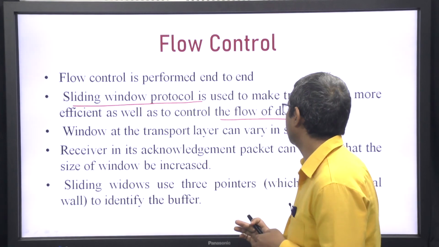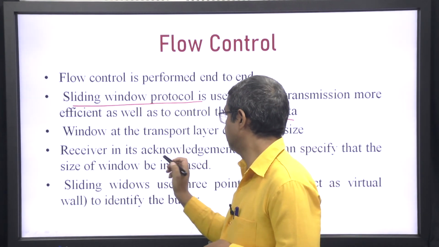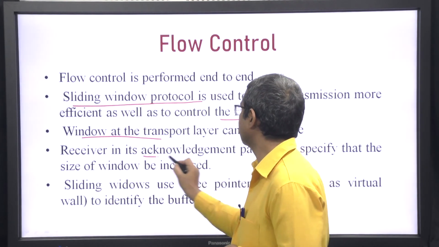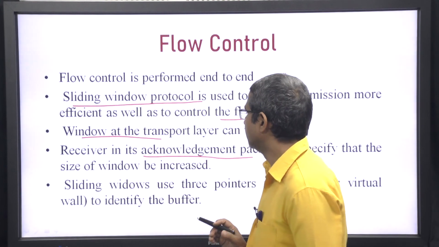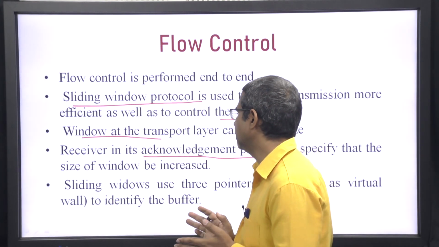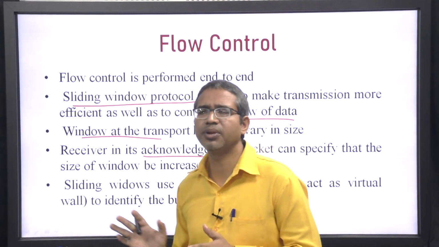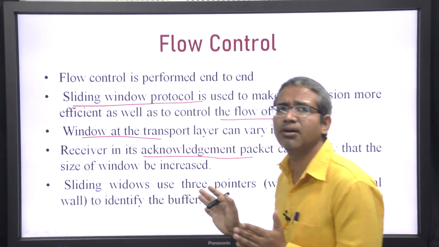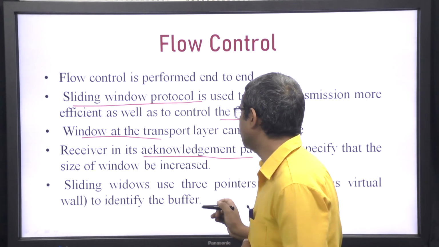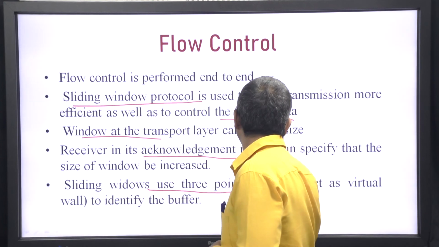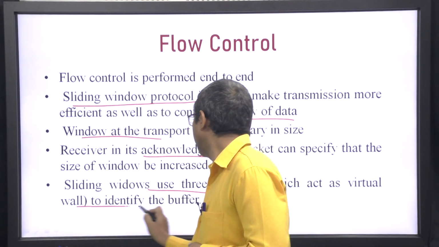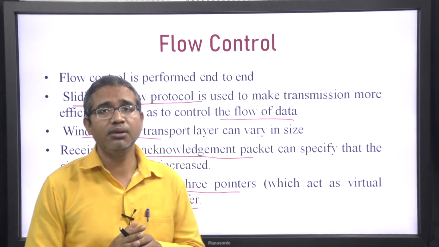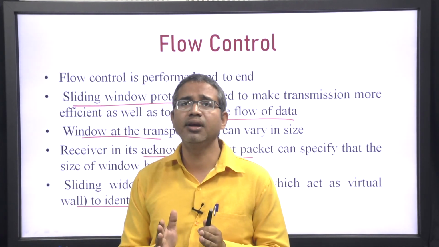And the window at the transport layer can vary in size. The receiver, in its acknowledgement packet, can specify that the size of the window be increased or decreased, but in many practical cases it is just increased or remains constant. And then the sliding window actually uses 3 pointers which act as a virtual wall to identify the buffer. So, left wall, middle wall and right wall.